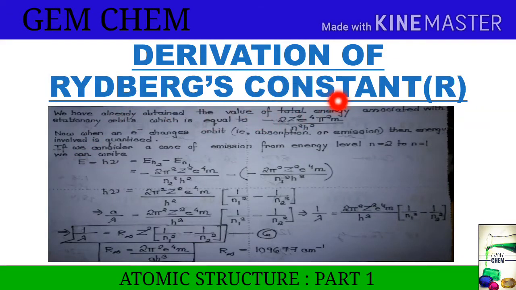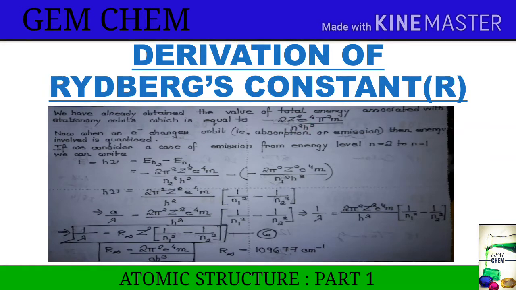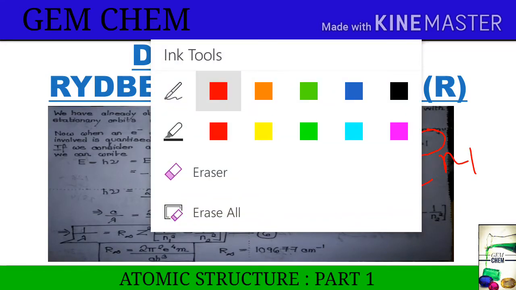We have already known the expression of energy. Now we will see that when an electron changes orbit, the energy involved is quantized, which will be given by h nu. If we consider a case of emission from energy level n2 to n1, then what we see is E equals h nu. Some corrections are required: this one is n2 and this is n1. We are taking the general case, right?